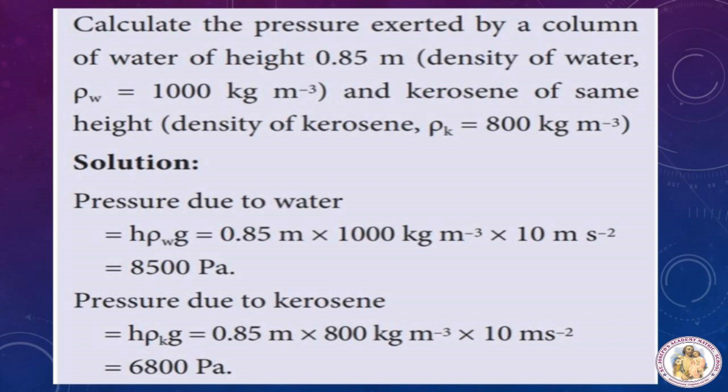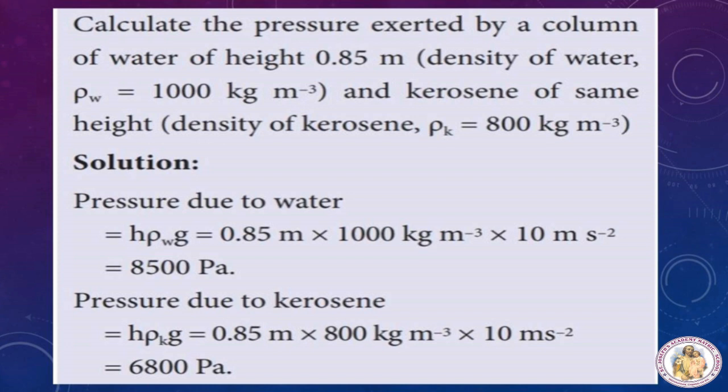For water we are writing rho W. So what is the height? 0.85 meter. And what is the density of water? 1000 kilogram per meter cube. And what is the g? That is acceleration due to gravity, 10 meter per second square. So when you multiply these three values, you will get 8500 Pascal. Okay, for pressure, the unit is what? Pascal, so we'll write Pa.